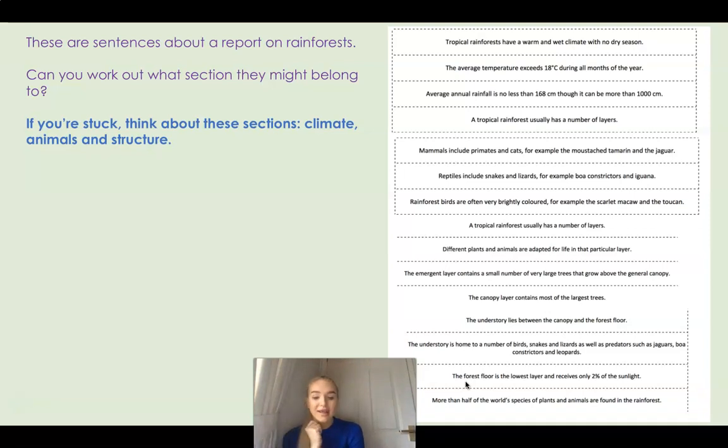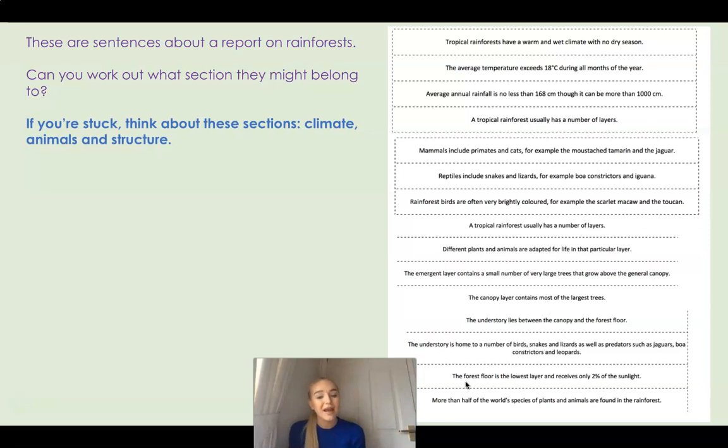So actually, is this talking about the climate? No, it's not, is it? It's talking about, again, the structure of the rainforest. So don't be fooled. If something looks like it's talking about 2 things, weigh it up. What's it talking more about? And I know, yes, it has mentioned the sunlight, but actually that isn't a climate. That's more like weather. But anyway, the main thing it's talking about is the forest floor, because it's saying this forest floor doesn't receive a lot of sunlight. So it's all about the forest floor here, the layer.